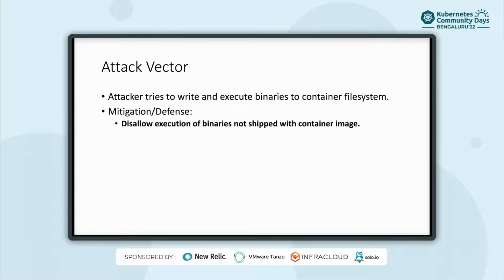Our defense is disallowing execution of binaries not shipped with the container image. Here we are assuming that whatever is shipped with a container image is secure, or at least was not built with bad intentions.